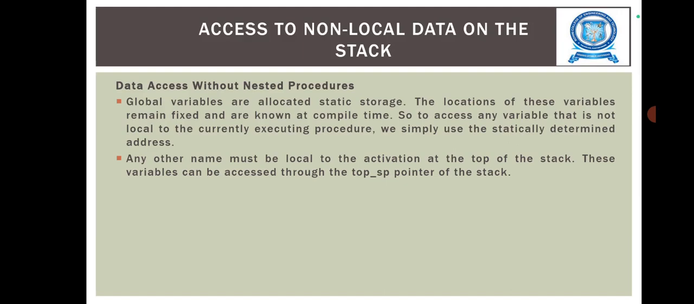So, to access any variable that is not local to the currently executing procedure, we simply use the statically determined address. The next condition is that any other name must be local to the activation at the top of the stack. These variables can be accessed through the top_sp pointer of the stack.